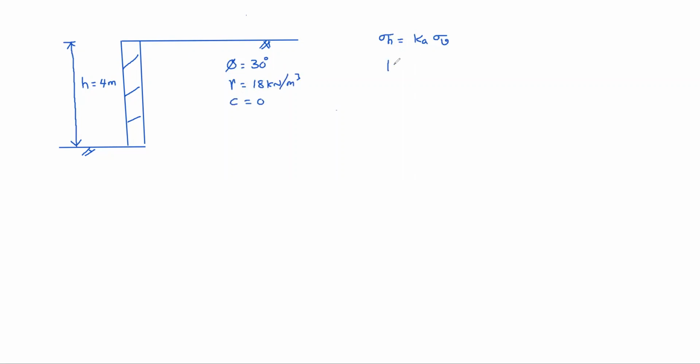Then Ka, what happens? 1 minus sin 30 by 1 plus sin 30 degrees. Sin 30 is half. 1 minus 0.5 by 1 plus 0.5. That equal to 0.5 by 1.5. That equal to 1 by 3. So Ka value is less than 1. See, Ka value is always less than 1. So at top, let us assume it is point A, this is point B. At point A, what is the vertical stress?